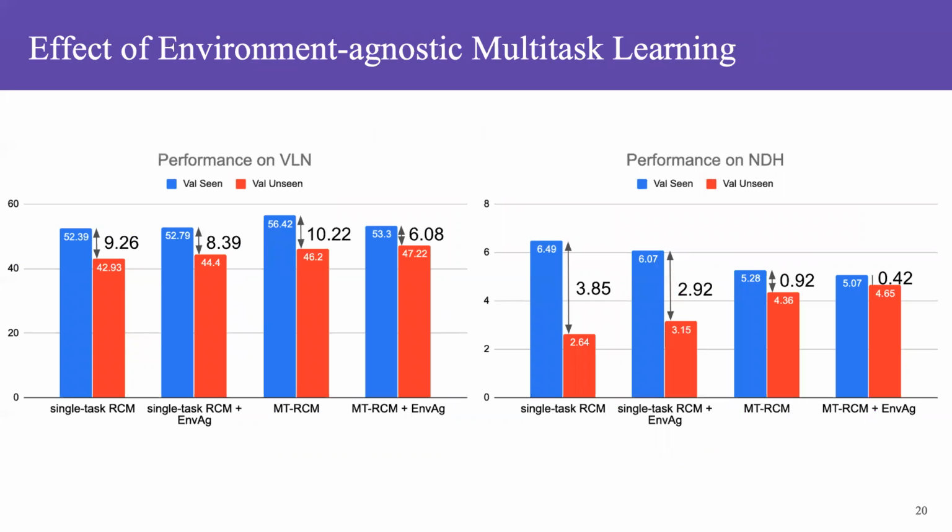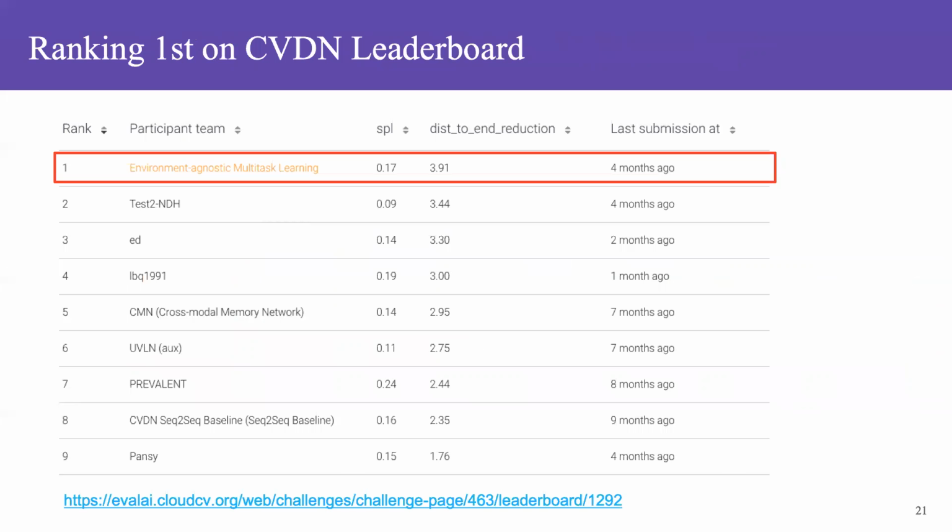Comparing the single-task RCM model, the single-task RCM model with environment-agnostic learning, and the multitask RCM model, you can see our final model achieved the best performance on unseen environments, and it significantly reduced the gap between seen and unseen environments. By the way, our model is ranking first on the CVD leaderboard.